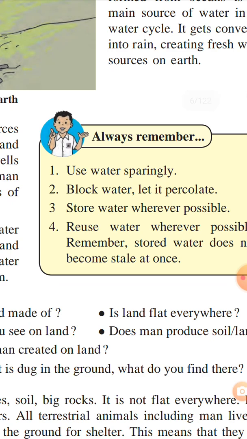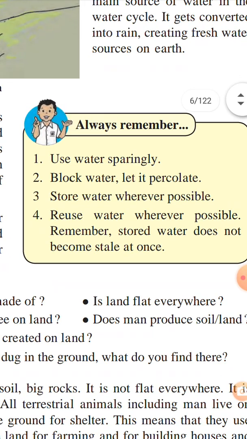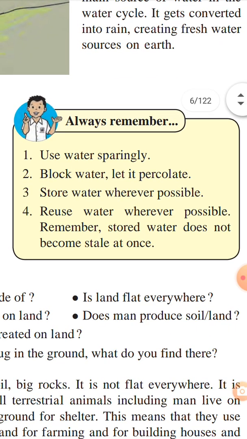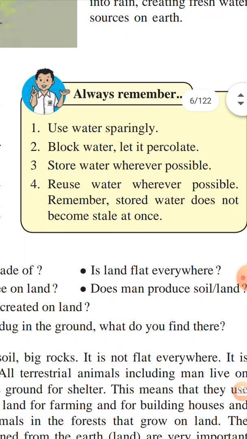Second, block water, let it percolate. To make it percolate, first block the water. For example, we can use bunds to block water and let it percolate. Store water wherever possible, and don't waste water. And reuse water wherever possible. Remember, stored water does not become stale at once. Very important: when we store water, it does not become stale at once.